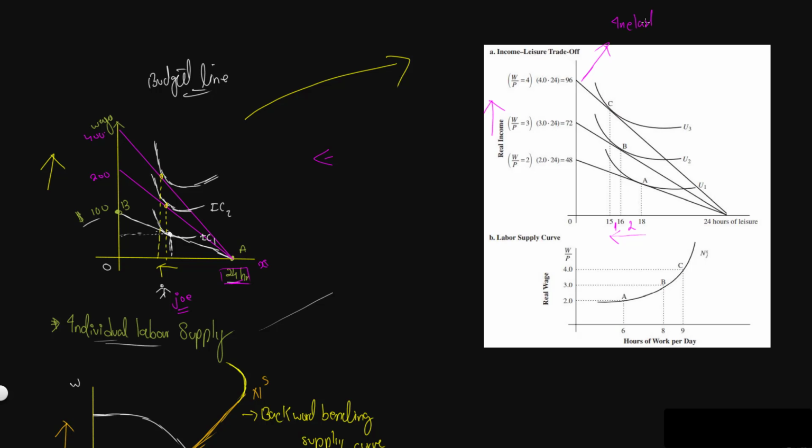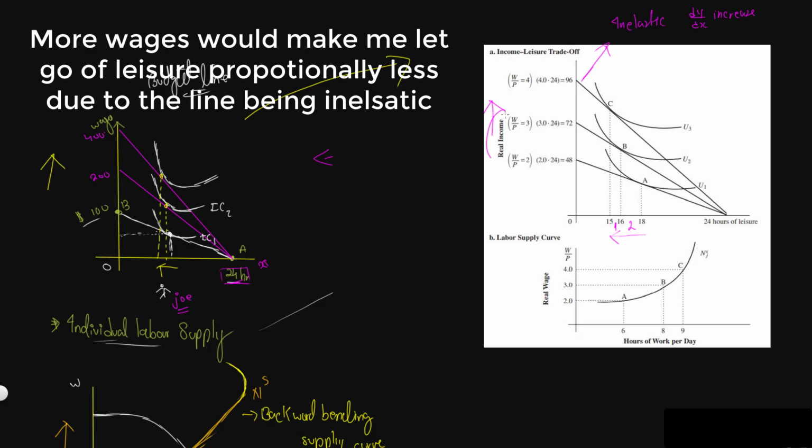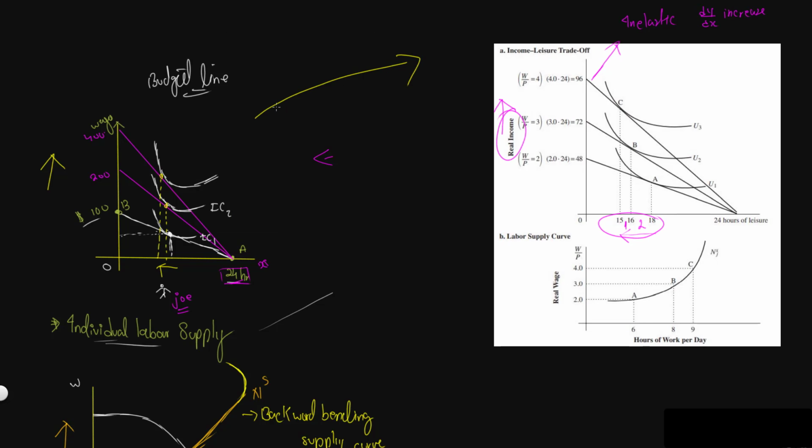It's becoming more and more vertical. Since the line is becoming vertical, the gradient of the line, dy by dx, is going to increase. Since the gradient of the line is going to increase, mathematically speaking, for any proportional change in income, we would be willing to let go of less.